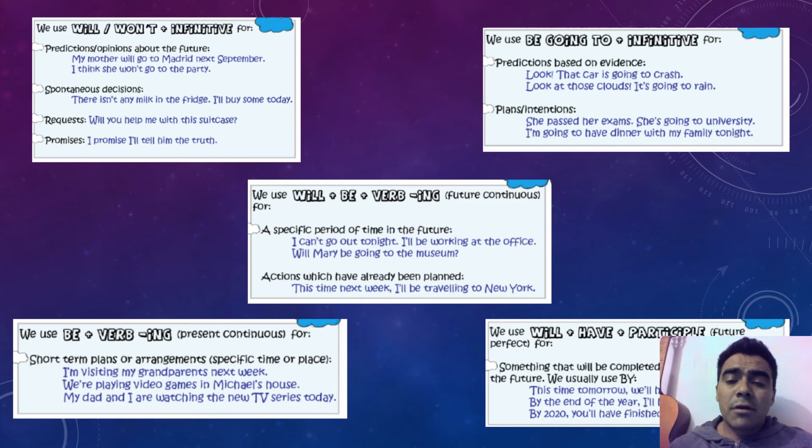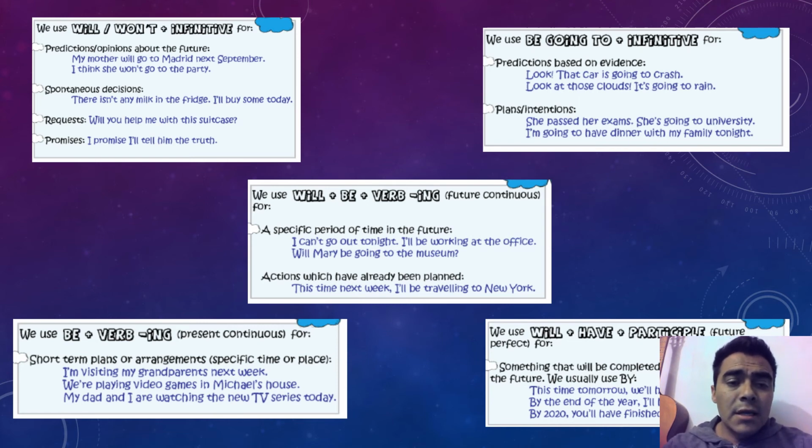In these cases, promises is because we are just taking the decision at that time, okay? And request is when we offer our help. Will in the positive sentences, won't in the negative sentences, and it's the same as the other tenses. The auxiliaries go at the beginning, followed by the subject, and then an infinitive form of the verb. And finally, the question mark.